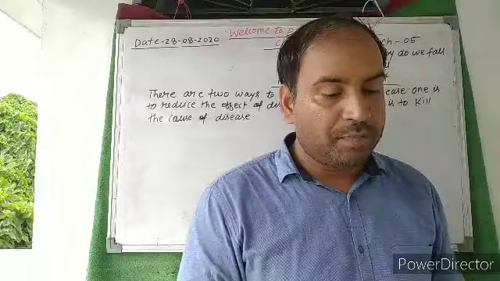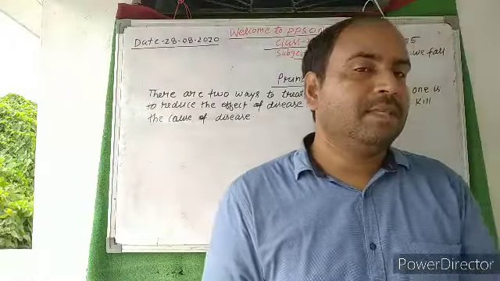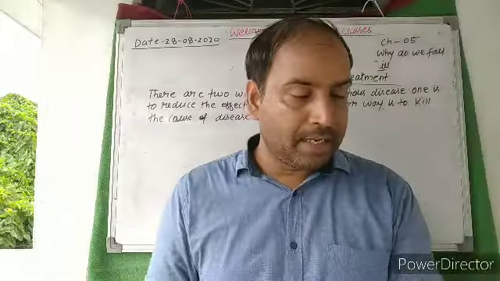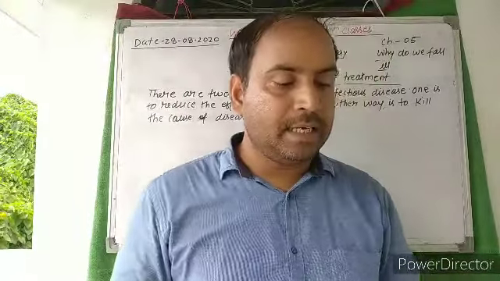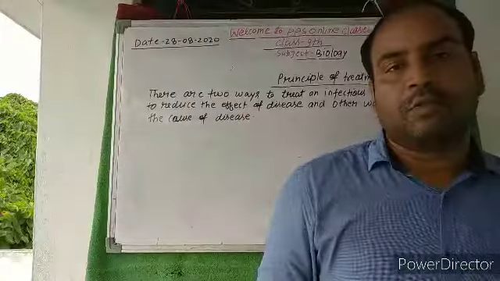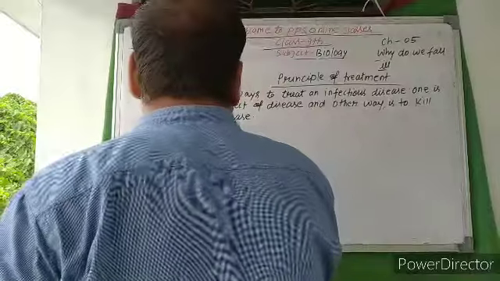Next, prevention of diseases. How can we prevent the diseases? How can diseases be prevented completely? Diseases can be prevented completely by following some ways. First is a clean environment.